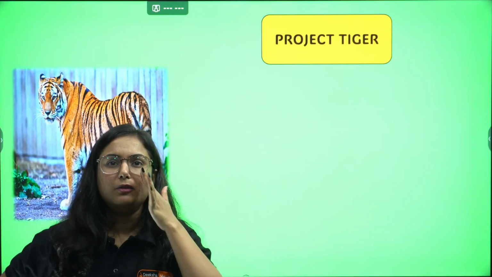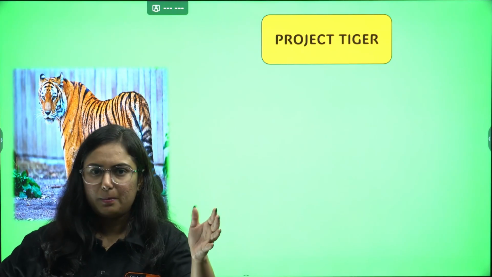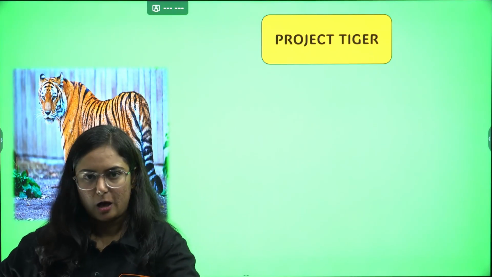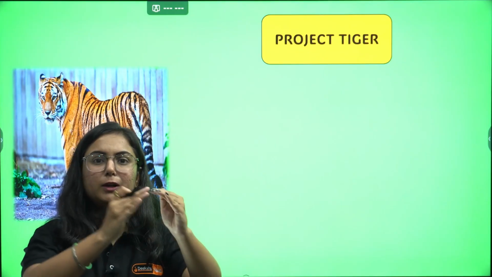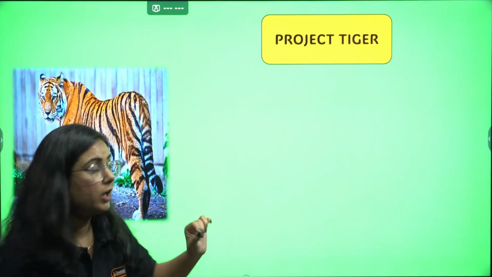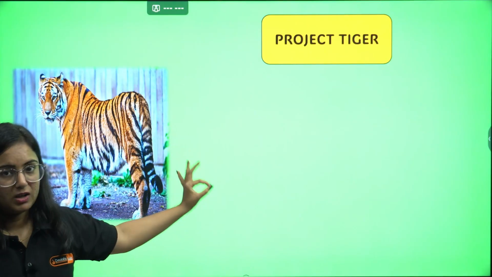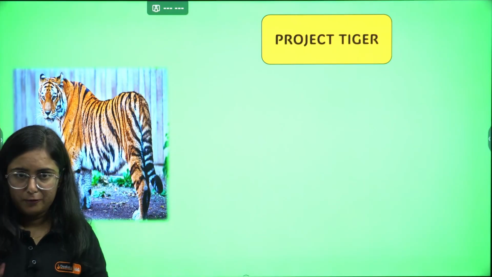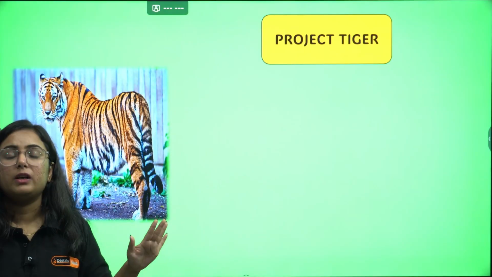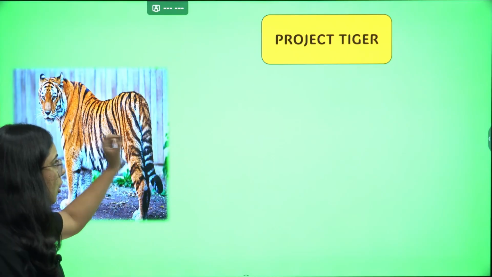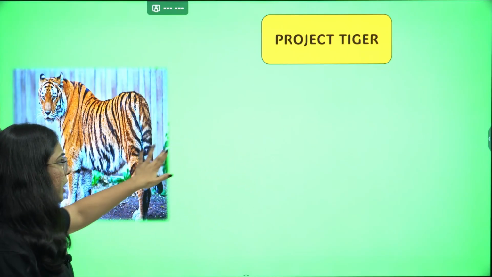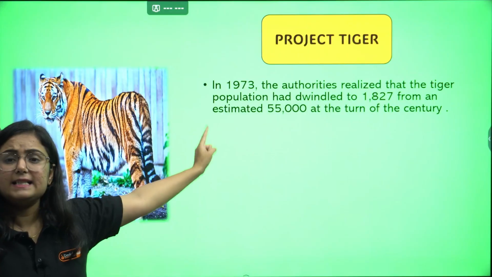After this conservation topic in your book, some of the topics have been excluded because they are not part of the syllabus now. So after the conservation part, we have one box in your book talking about Project Tiger. A question can come from this topic, we won't leave it. Don't think that because this is in a box, we should leave it. No. So talking about Project Tiger, it was started in the year 1973.